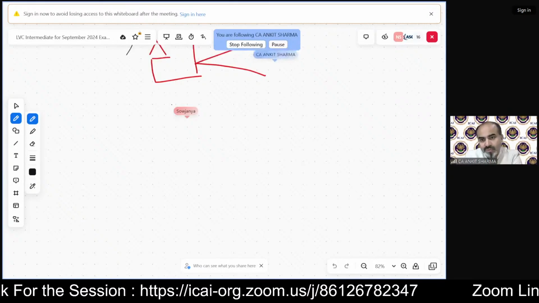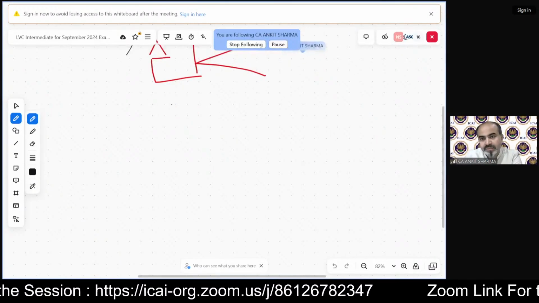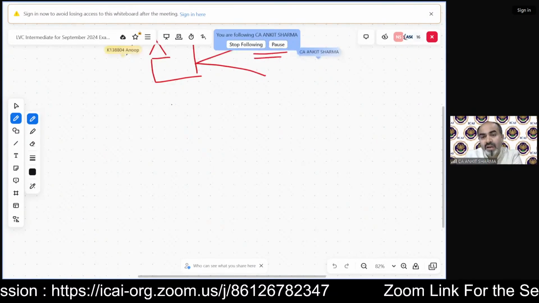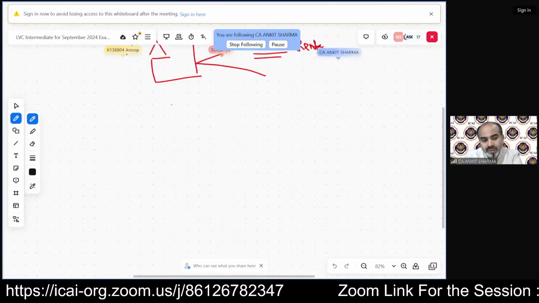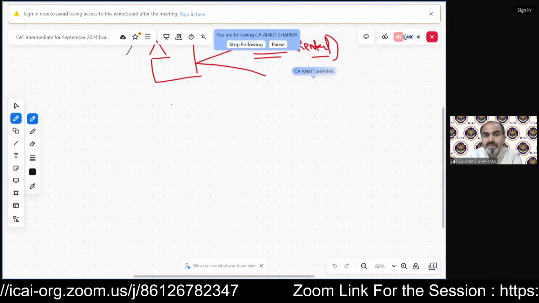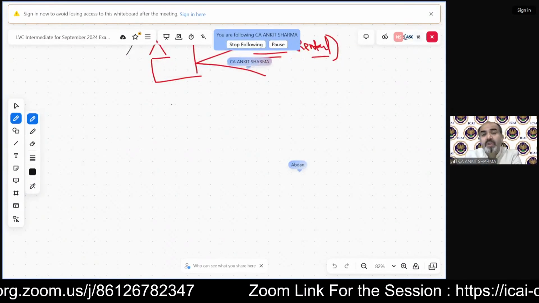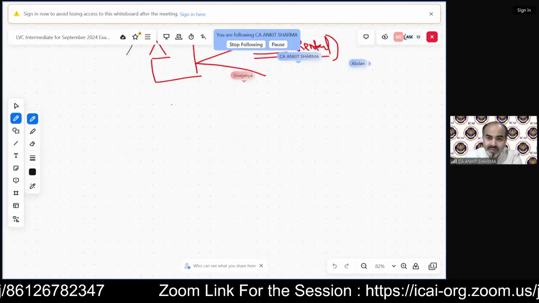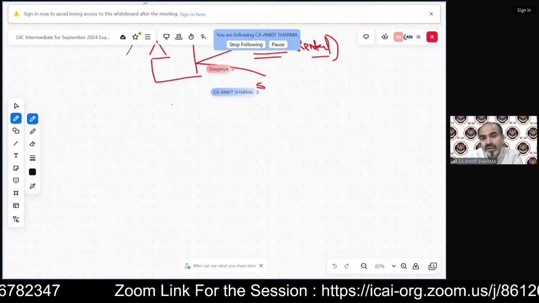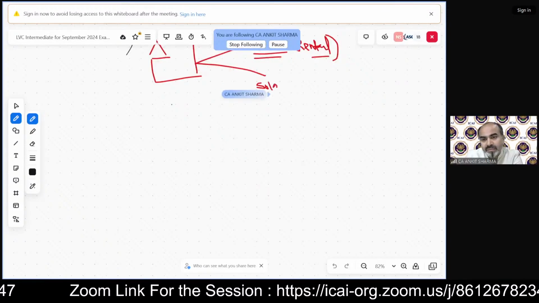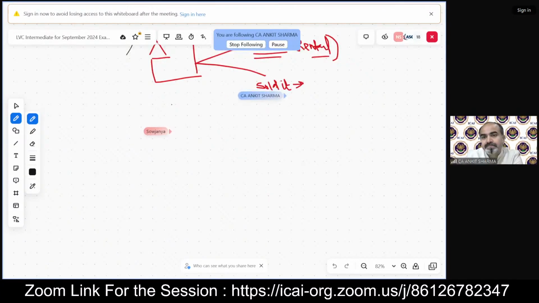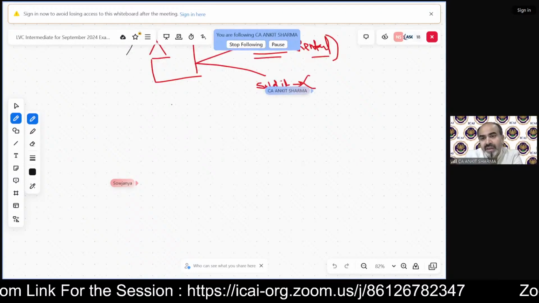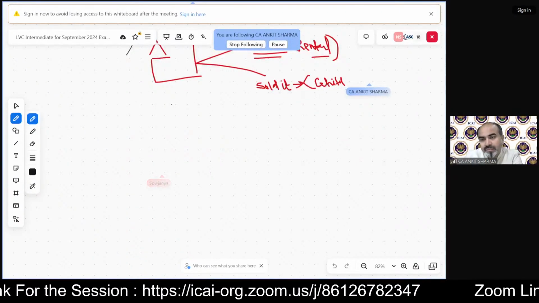If we let out this property, then we can earn rental income. Clear? So if we have a house property and we let it out, we could earn rental income. Or, if we sell it, then we can earn capital gain income.